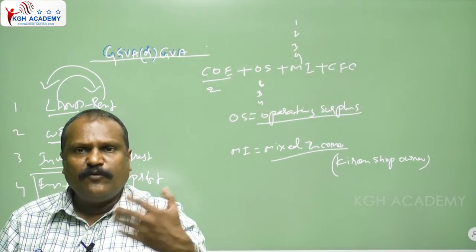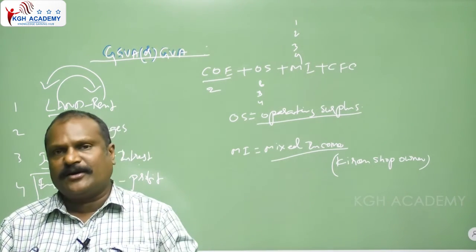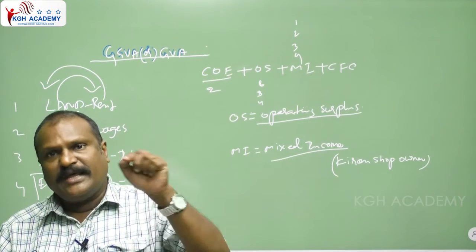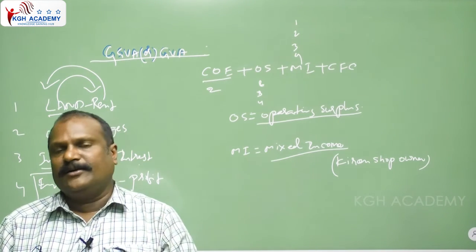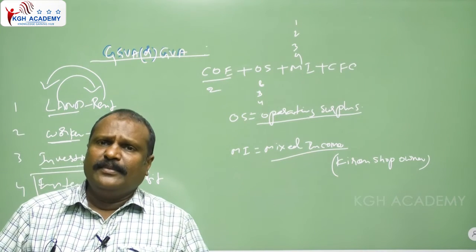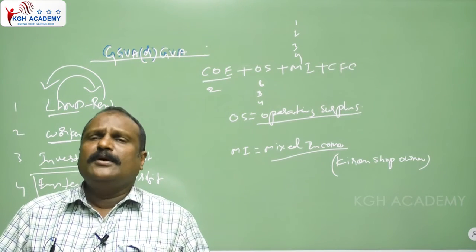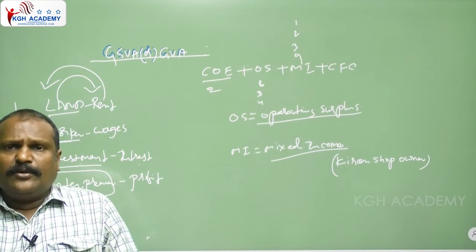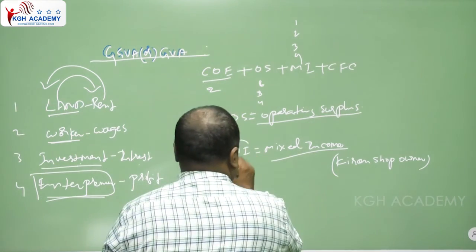So income from the four factors is available only to the doctor. That is how you get the mixed income. Income from more than one factor is nothing but the mixed income.